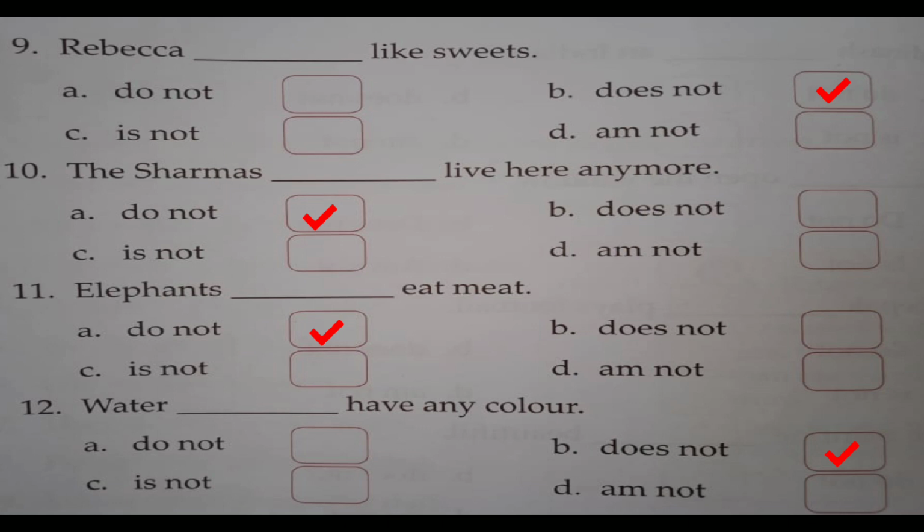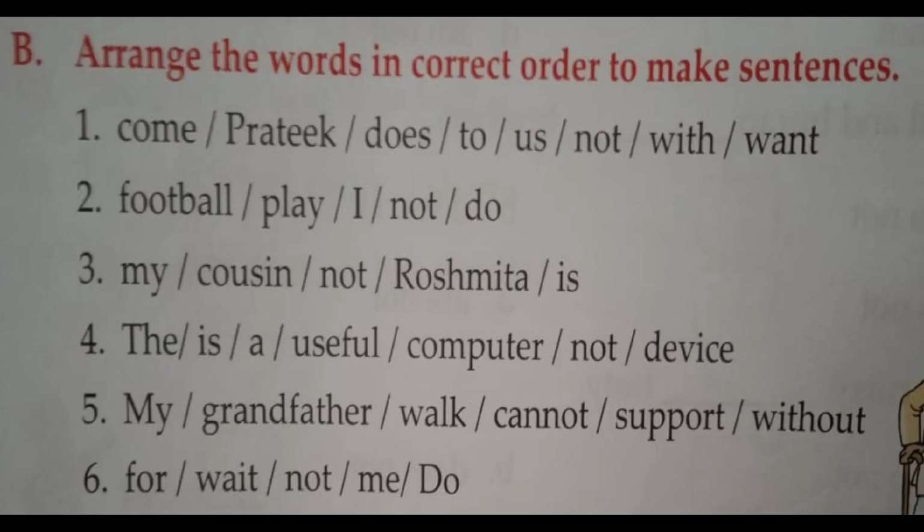Now we will move on to the next exercise, exercise B. Arrange the words in correct order to make sentences. Here we have been given some jumbled words, as we have done the same exercise in lesson number 2. But here the sentences would be in a negative form.